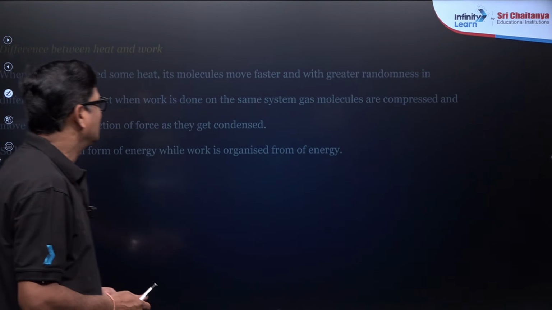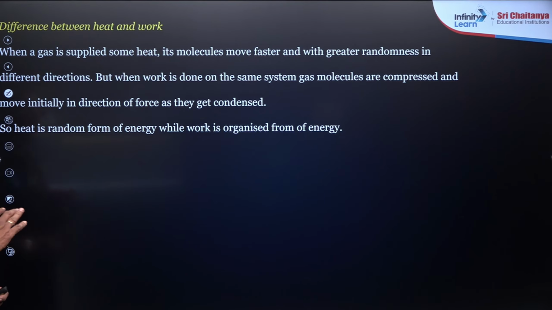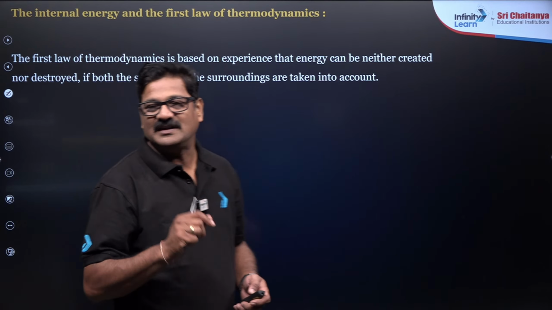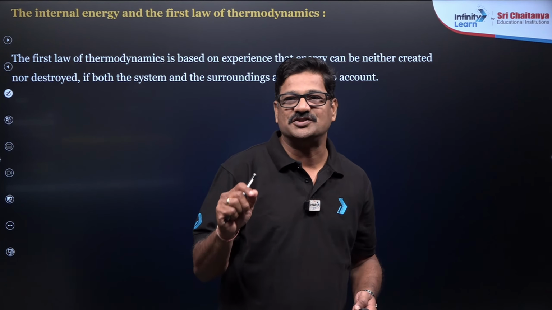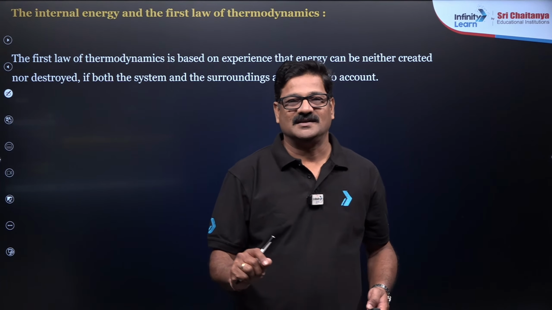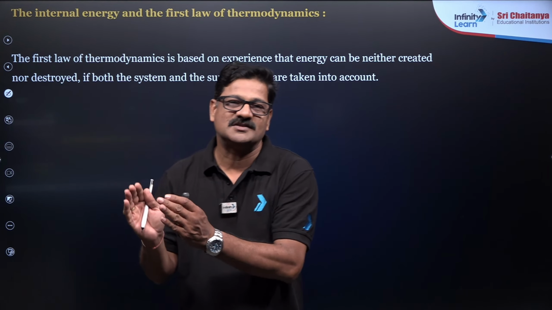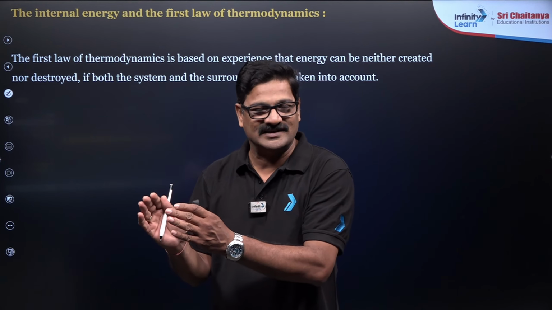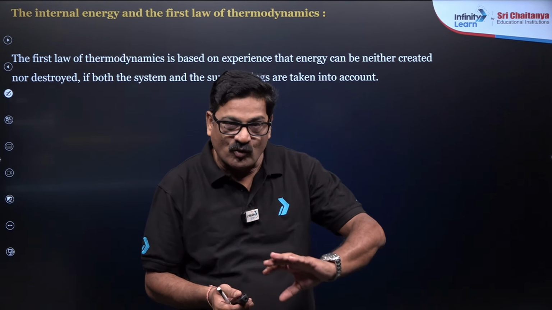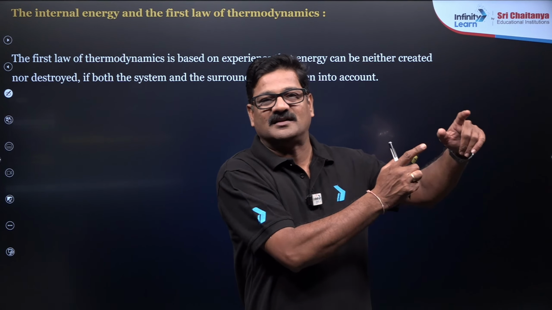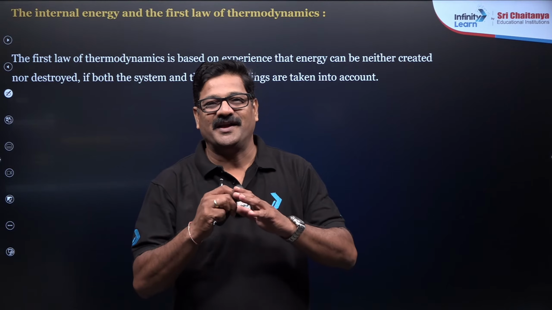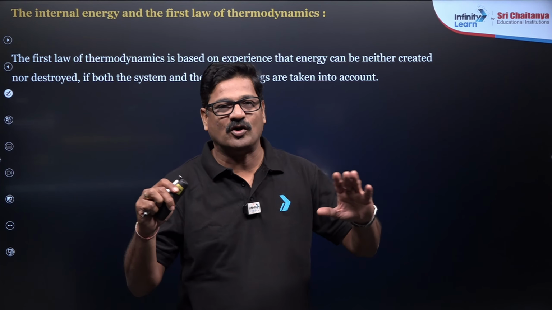Moving ahead, here is the difference between heat and work, which we discussed, and the first law of thermodynamics. What is the meaning of the first law of thermodynamics? It is the energy conservation law. It says that if a certain quantity of energy, heat meaning energy in thermodynamics, disappears, the same quantity of another type of energy should appear. Therefore, energy can neither be created nor destroyed.